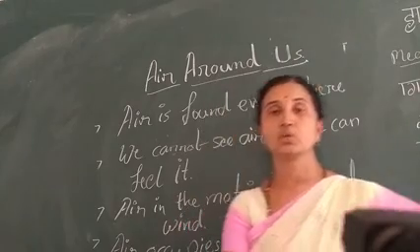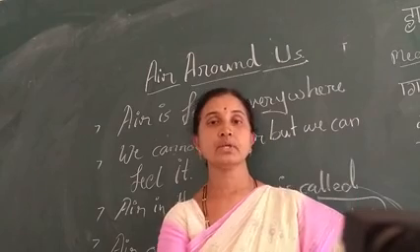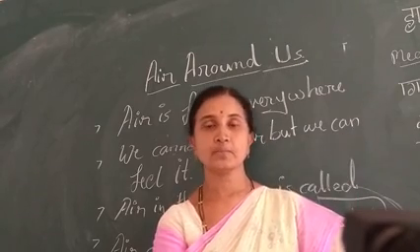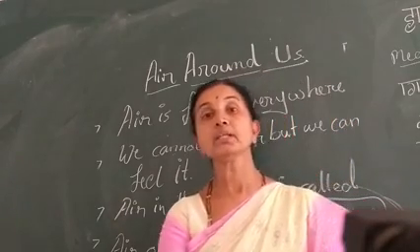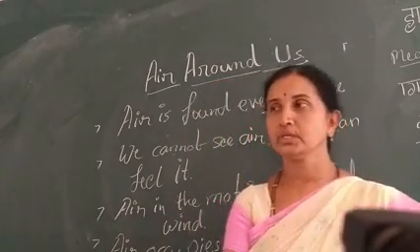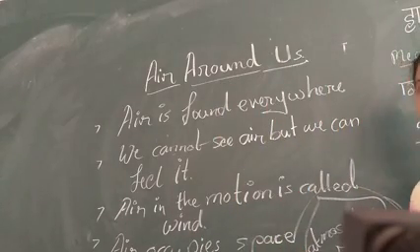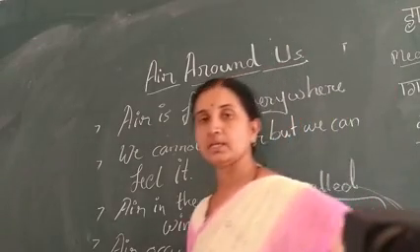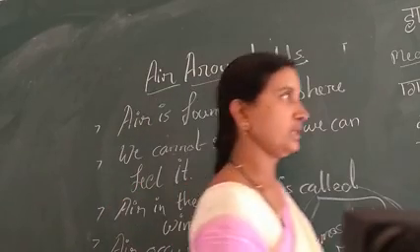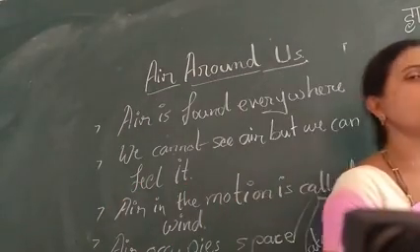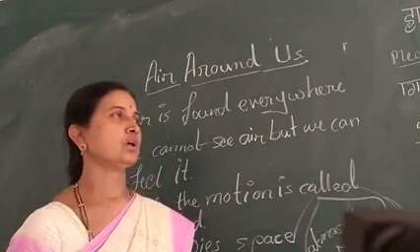Hotness of the air, cool air, cold air. So like this, we can feel, we can experience the temperature of the air. The moving air, the air in motion is said to be wind. So what is wind? Air in motion is called wind. So what are the other properties of the air? Air moves. Air always moves. So it occupies space. It always occupies.